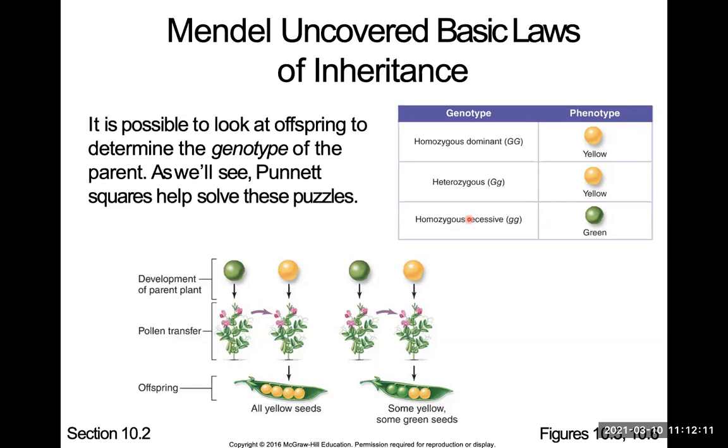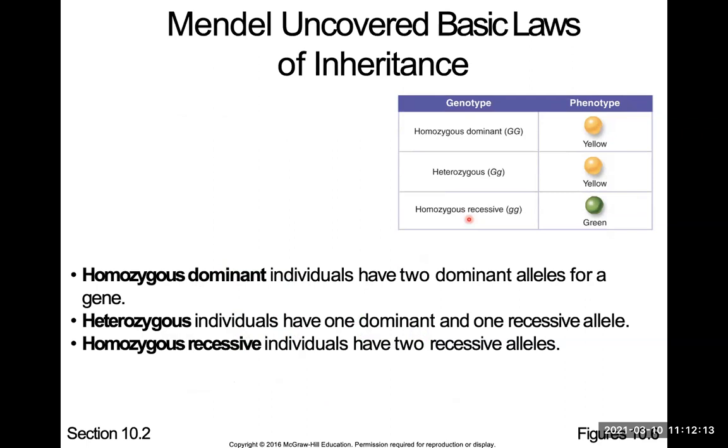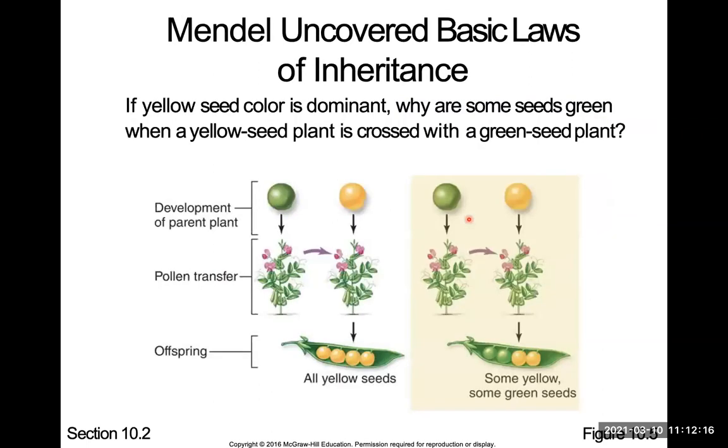Can you please go back and explain a little bit of what allele is? Allele? Yeah. Allele is a different version of a gene. If you have a gene for hair color, that gene is still for hair color, but then the hair color can be red, it can be black, it can be brown, it can be blonde. So those are different versions of the same gene that's for hair color.